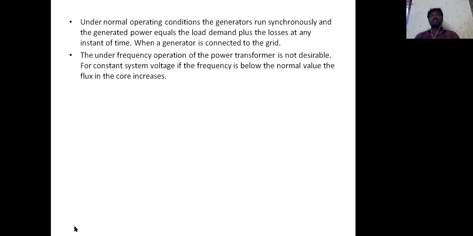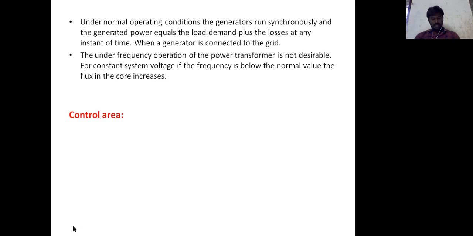So the flux is increasing, with voltage V maximum by F. When the voltage changes, the frequency changes correspondingly. When the frequency is below normal, the flux density increases, so the flux in the transformer core increases. The flux depends upon the iron losses, and once iron losses increase, the performance of the power transformer decreases. So we need to maintain the constant frequency in power transformers.